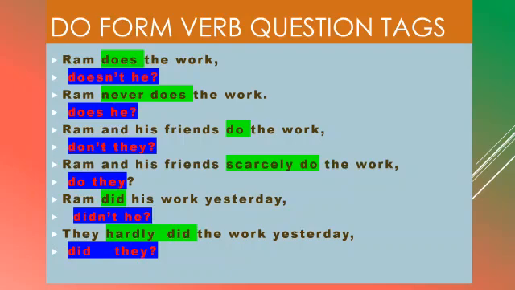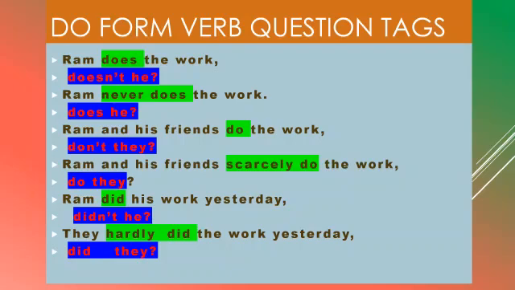First let us see the first sentence. Ram does the work. So which is the do form verb here? It is does. So you have to write does there. And secondly, I told you, you should see whether it is positive or negative sentence. It is positive sentence, so you have to write negative word not. And thirdly, you have to see the subject. The subject is Ram.